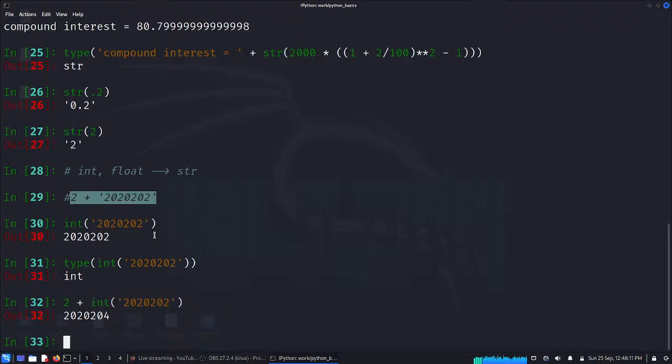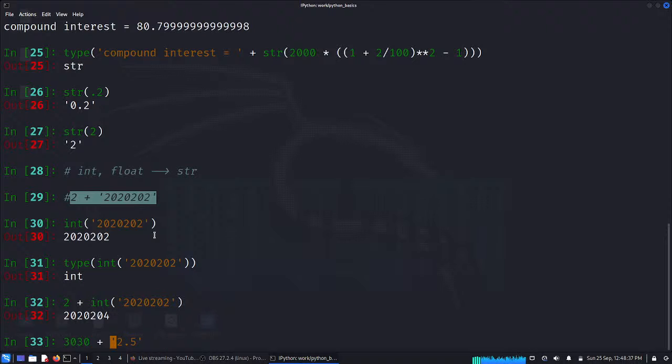In a similar way, we can also do, for example, 30,000 plus. Say I have the 2.5, and this is a string object. Now I can't do that.